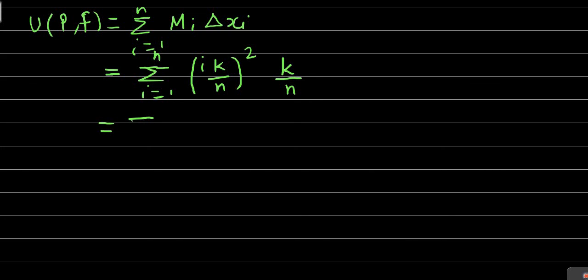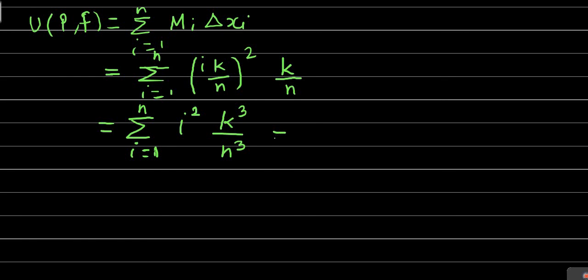summation over I equal to 1 to n. So this becomes I square into k square by n square, into k by n becomes k cube by n cube.